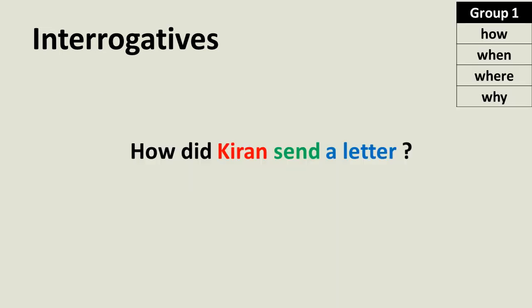Now let us understand interrogatives with group 1 WH words. Before that, all of you try to understand the parts of a given sentence. How is a WH word. Did is a helping verb. Karen is a subject. Send is a verb. And a letter is an object.